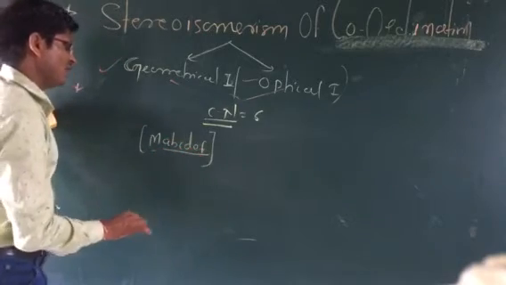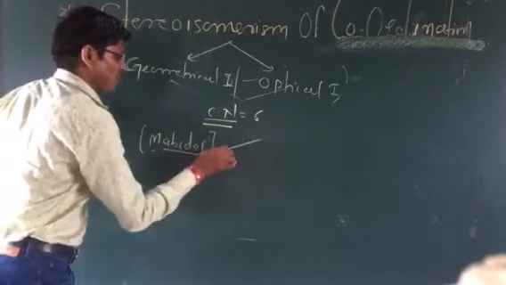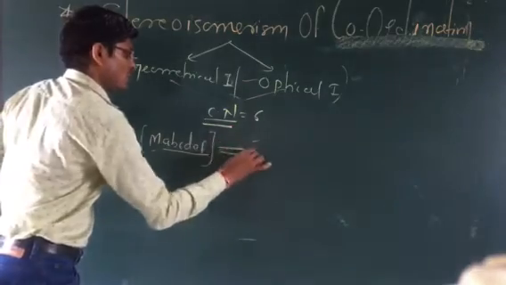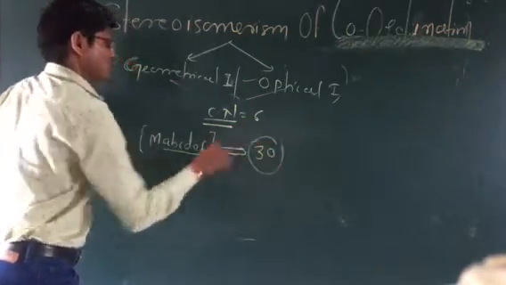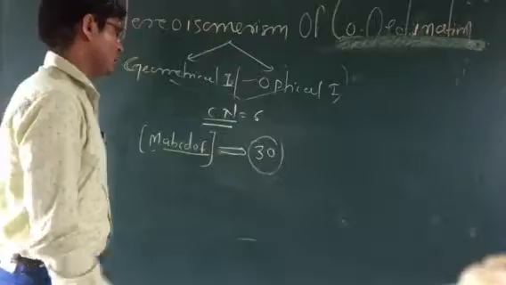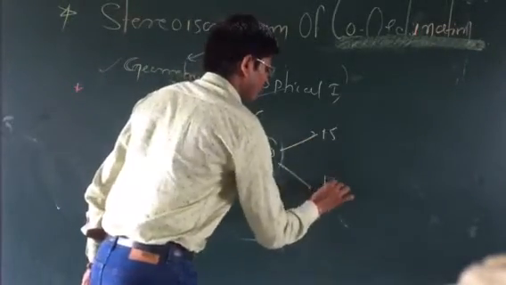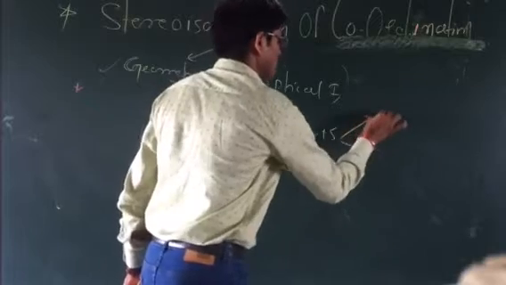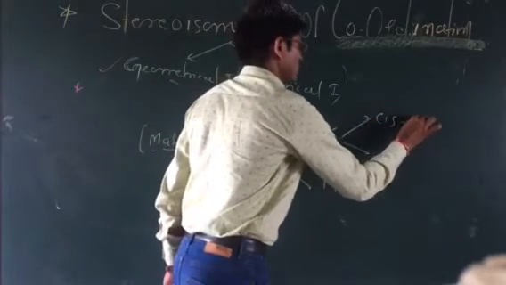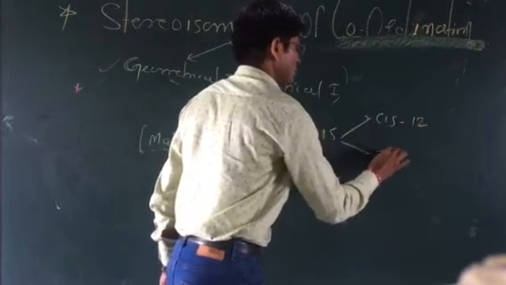6 different ligands are there. So this type of complex shows a total of how many isomers? Total 30 isomers. So these types of complex show a total of 30 isomerism. Out of the 30, 15 and 15. This 15 has the cis isomerism 12, and the trans isomerism.